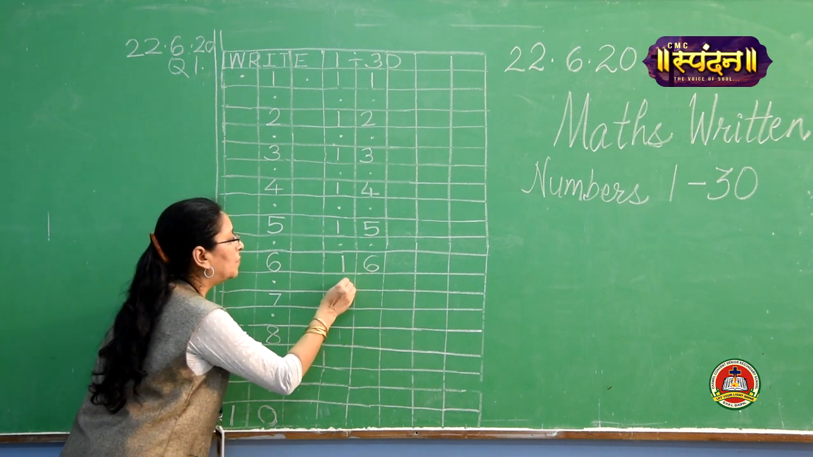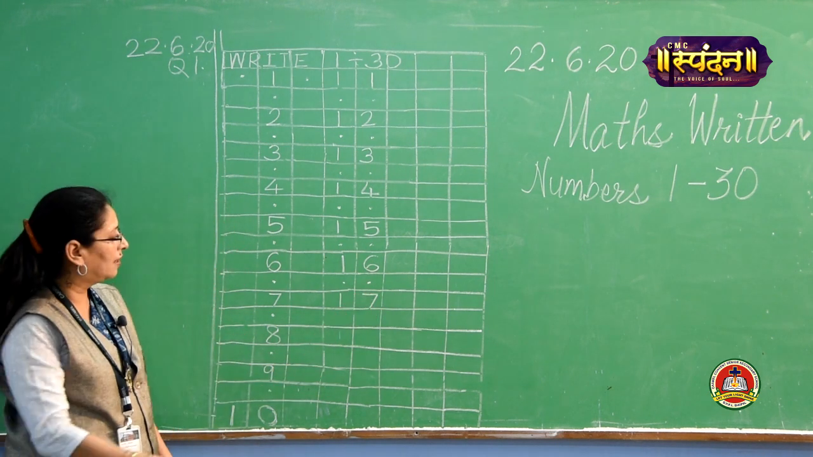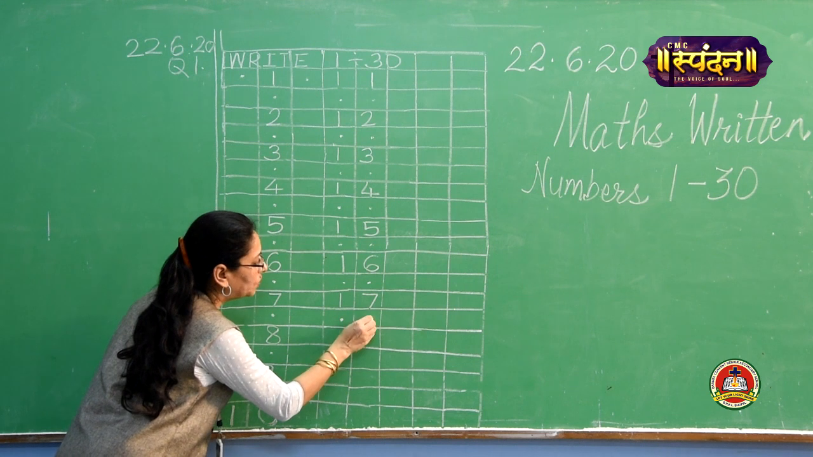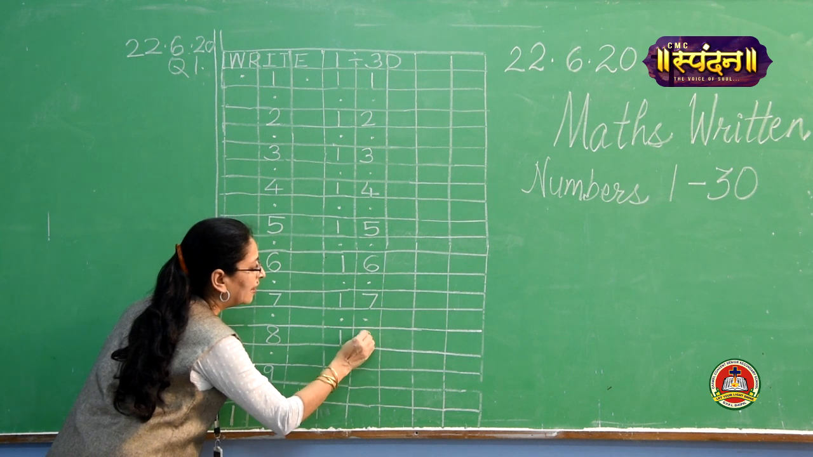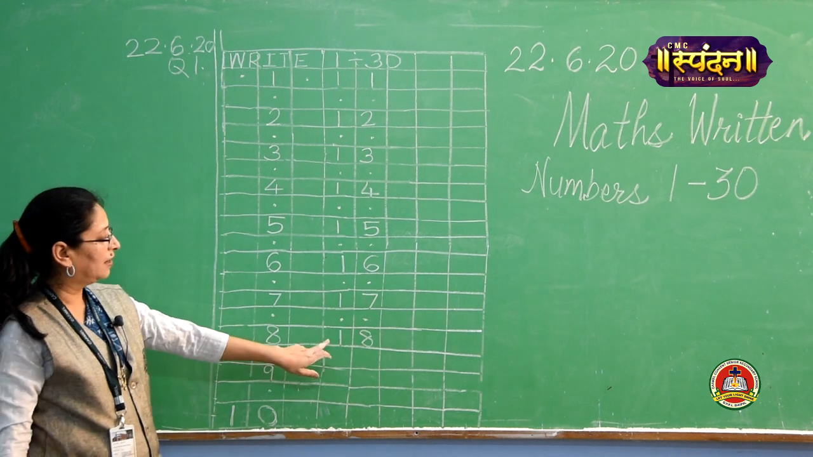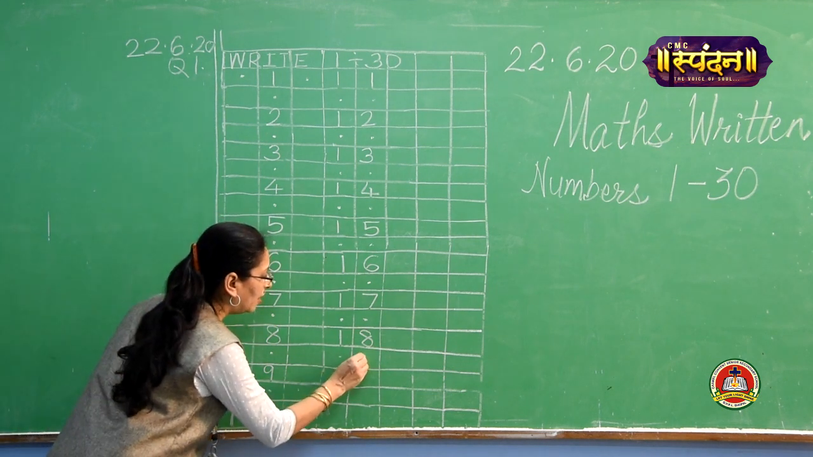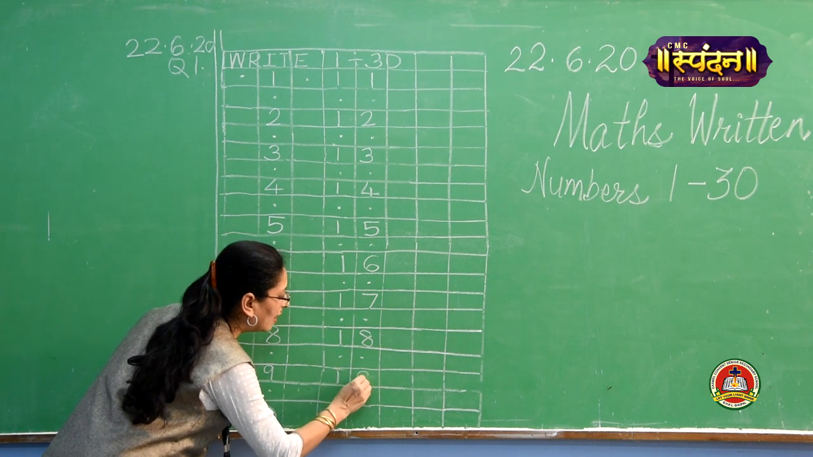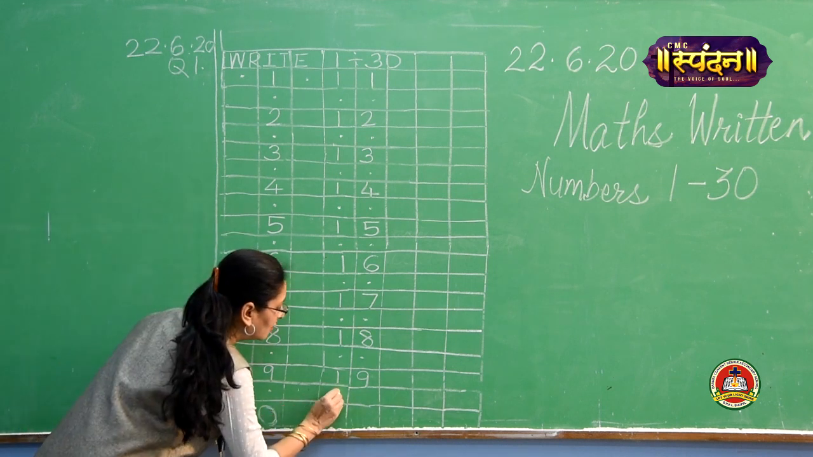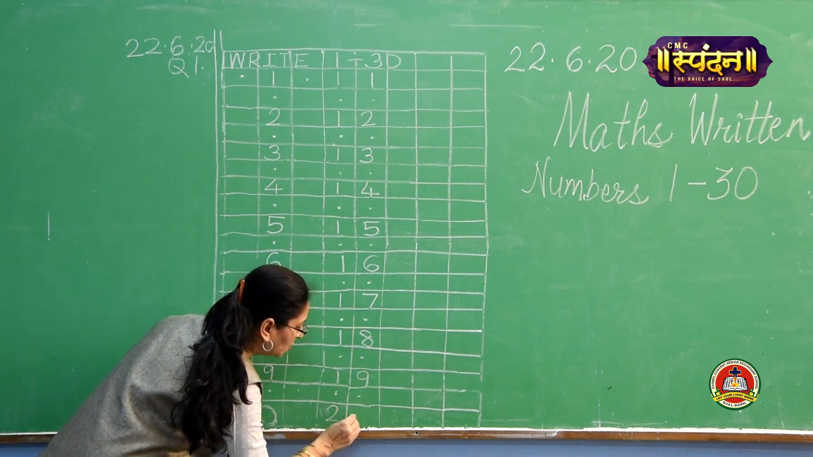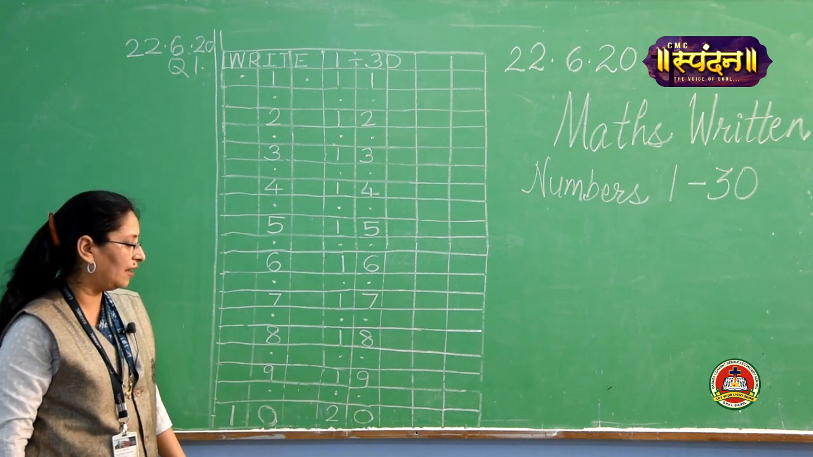Again put 2 dots, write 1, 7, 17. Again put 2 dots, that is skip the boxes and write 1, 8, 18. 1, 8, 18. Repeat after me. Come on. Now again put 2 dots, write 1, 9, 19. 1, 9, 19. Next 2, 0, 20.